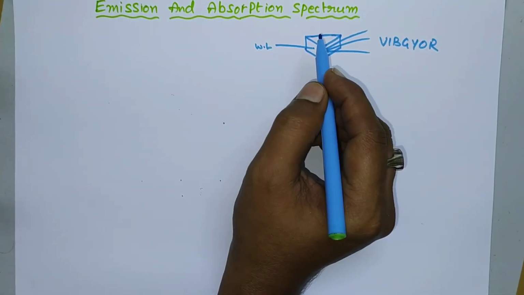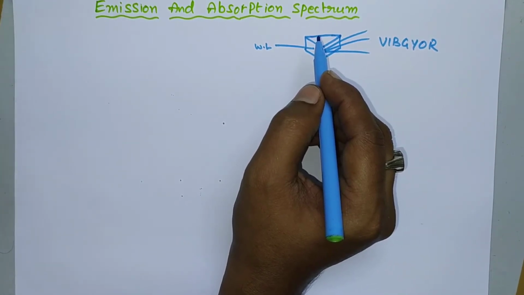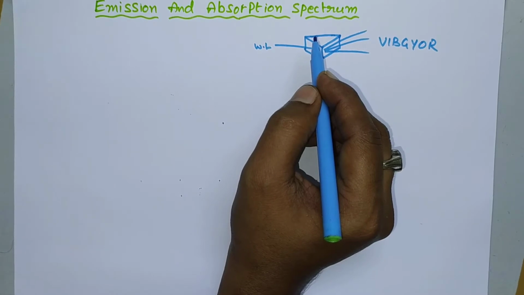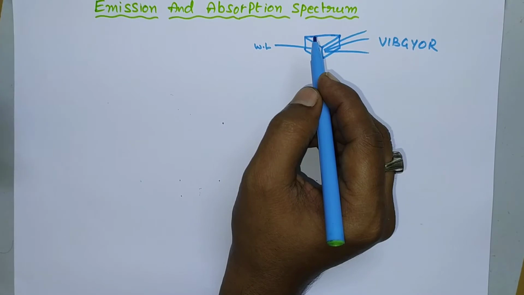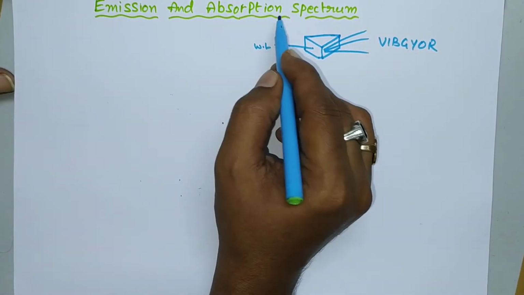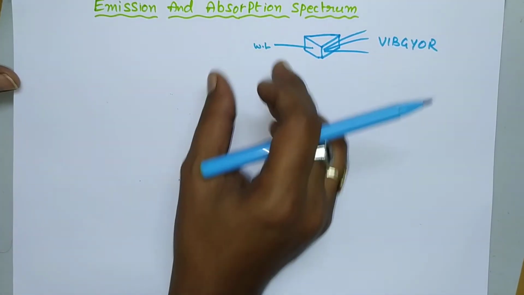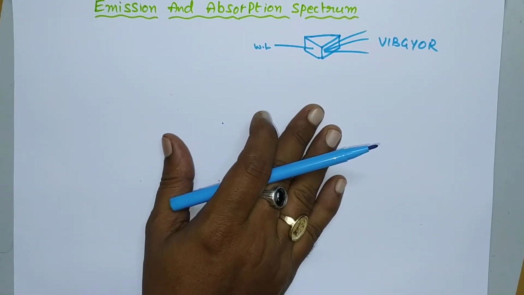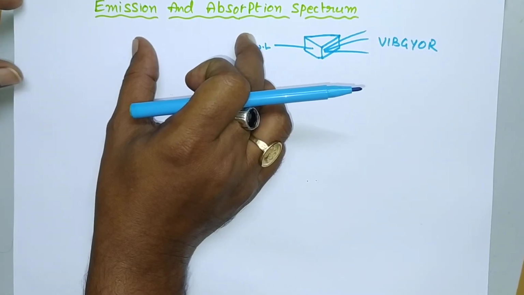Emission spectrum means the spectrum of electromagnetic radiation emitted by a substance, whereas the spectrum obtained by transmitting electromagnetic radiation through a substance is nothing but the absorption spectrum. So now let us discuss these two types of spectrums in detail.